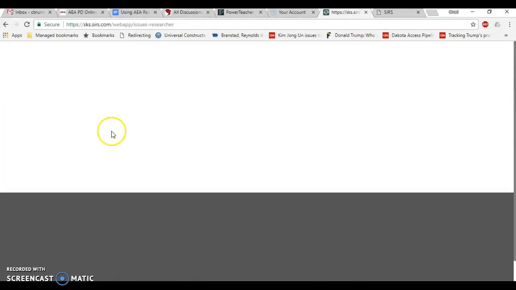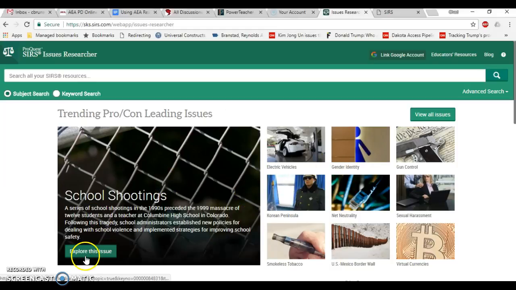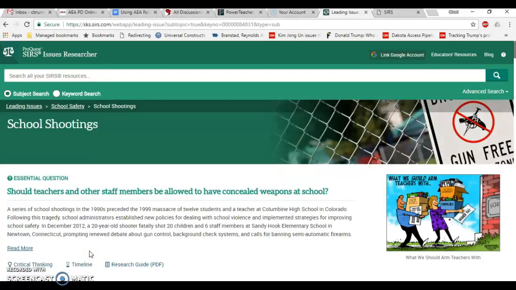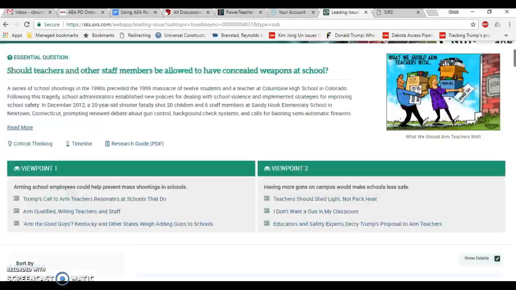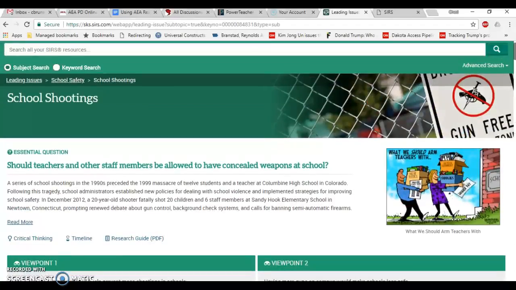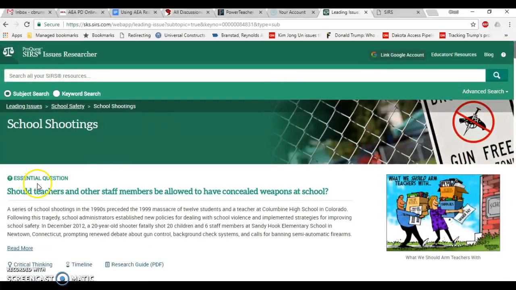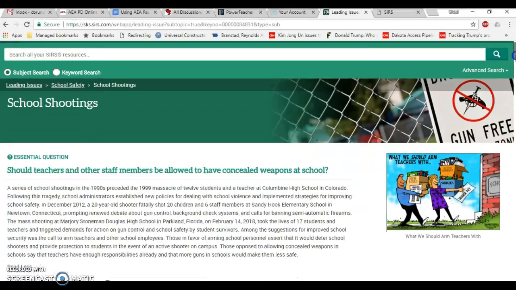So anyway, let's go ahead and click on school shootings. You'll notice here the essential question that we're going to be looking at in class is: should teachers and other staff members be allowed to have concealed weapons at school? And it gives all this information about it, some very basic information.